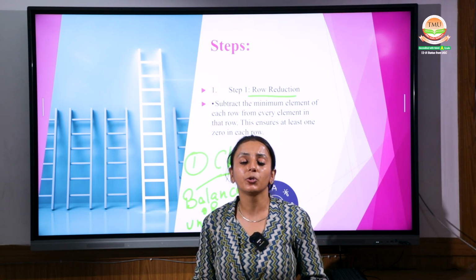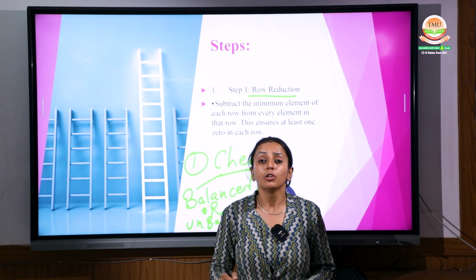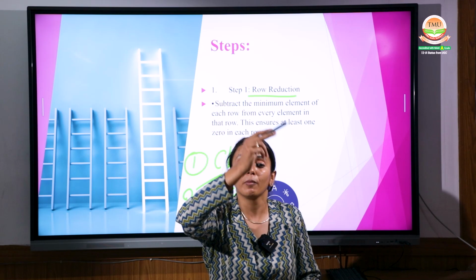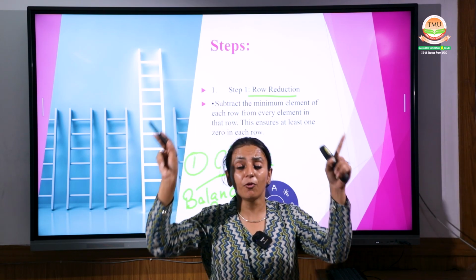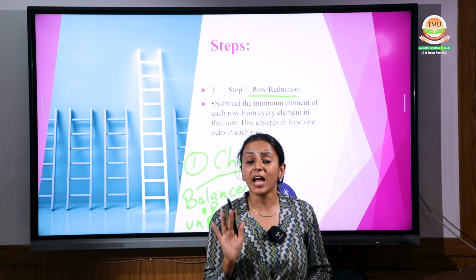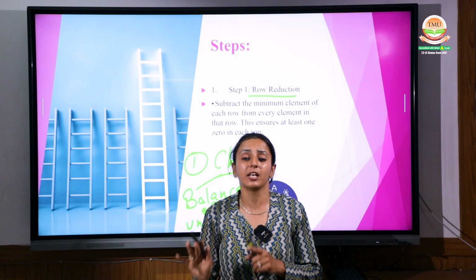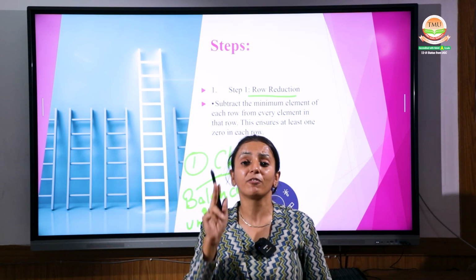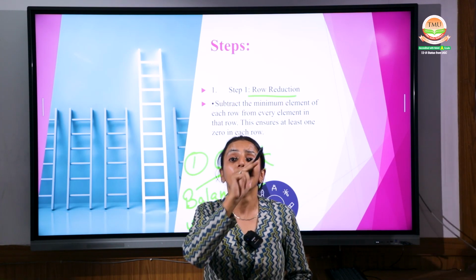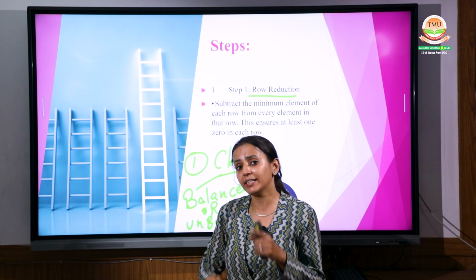One mistake students used to make in this question is that they select the minimum from the whole matrix. No, you don't have to select the smallest element from the whole matrix. You have to select the minimum element from each row and then subtract it.